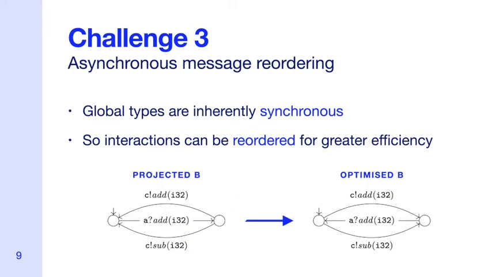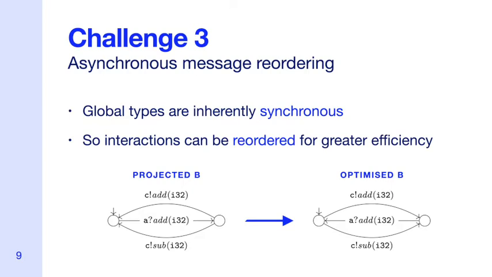Finally, the most significant limitation, which applies to all existing session type implementations in Rust, is support for asynchronous message reordering. Global types, like the one we saw previously, are synchronous by design. This is because it's straightforward for developers to reason about synchronous protocols. However, projecting a global type only provides one of the many safe possible orderings. In the projected finite state machine for B, it first receives from A before sending to C.